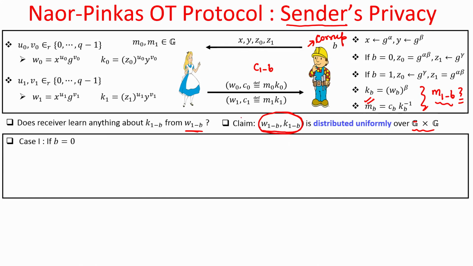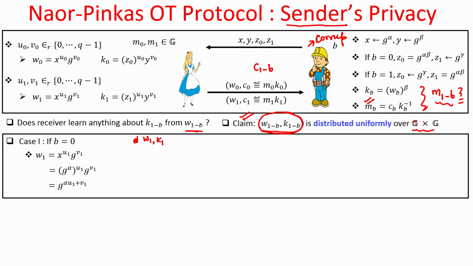So, let us prove this claim, and for proving it we will show that the claim holds both for the case b equal to 0 as well as b equal to 1. If b is equal to 0, we have to show that w1 and k1 are like random elements for Bob. He cannot figure out what exactly is the value of k1, and w1 could be any random element from the viewpoint of Bob.